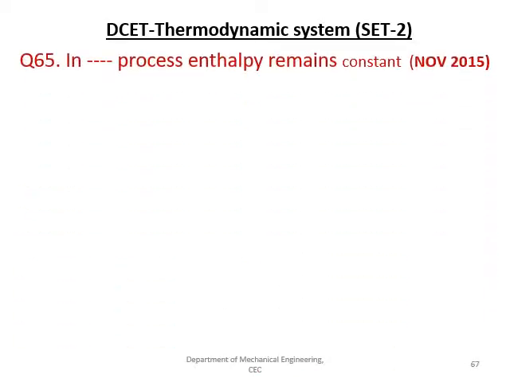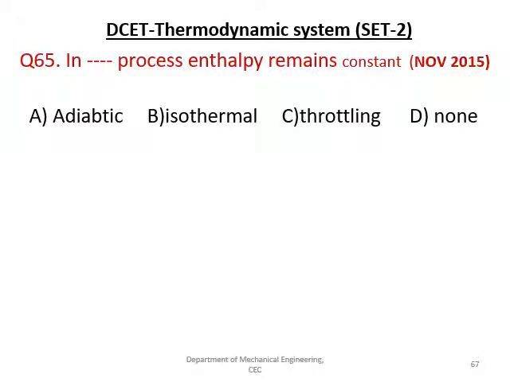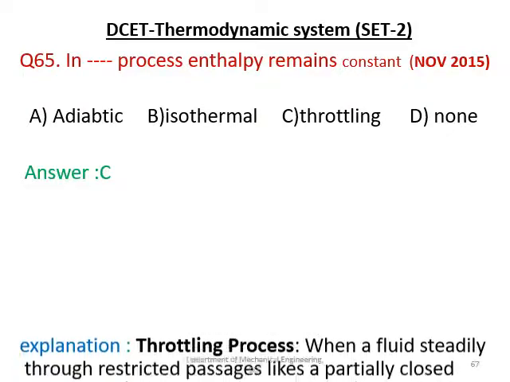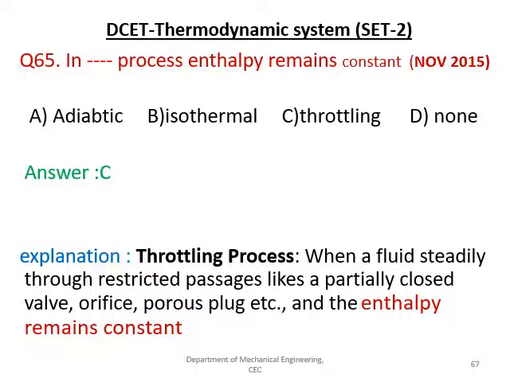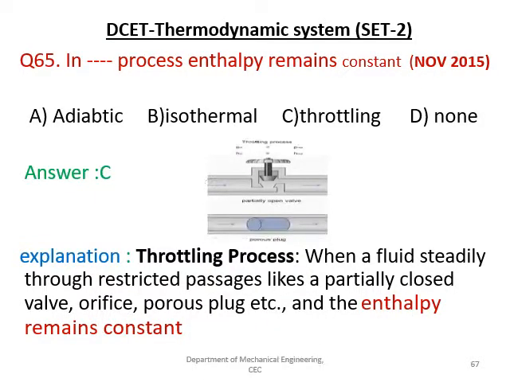The next question is, in dash process, enthalpy remains constant. The given options are adiabatic, isothermal, throttling and none. And the right answer is C, that is throttling process. During the throttling process, which passes through a small valve, orifice or porous plug, the enthalpy remains constant.